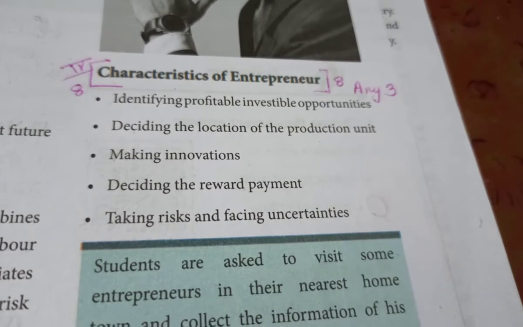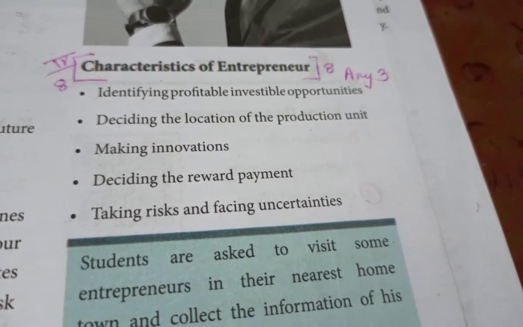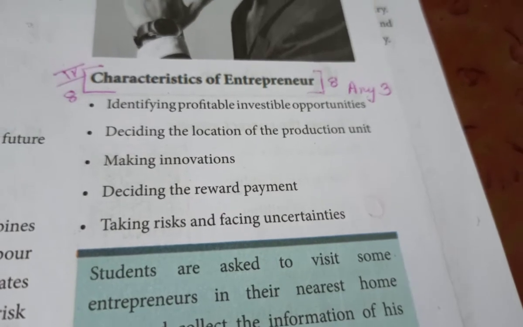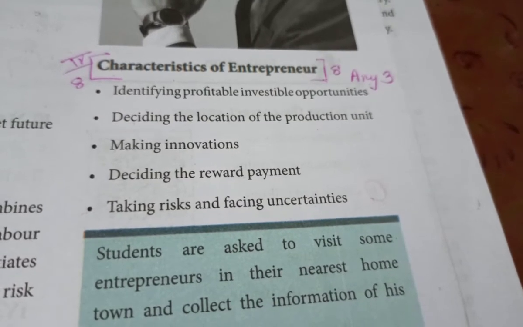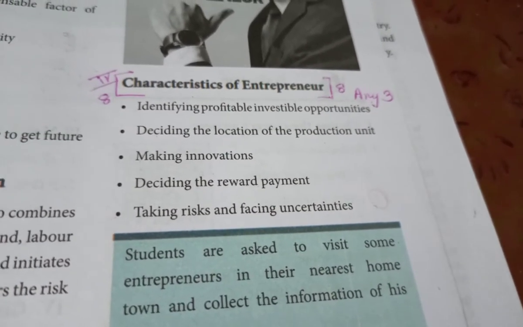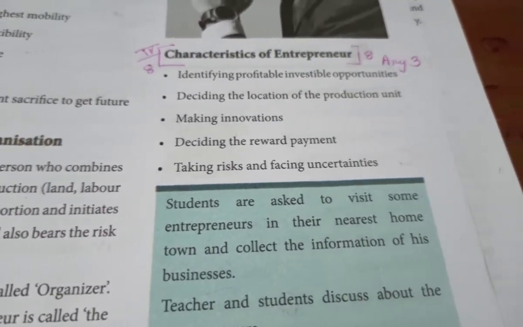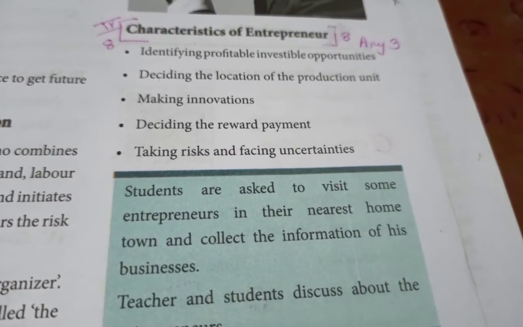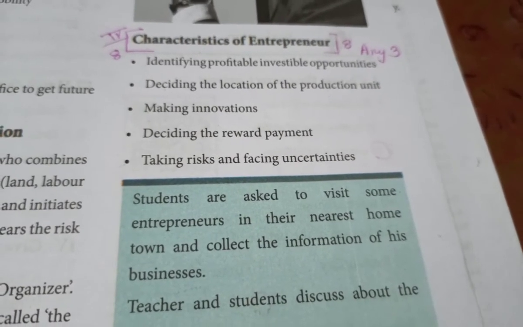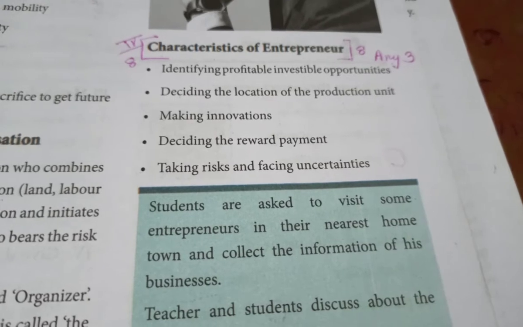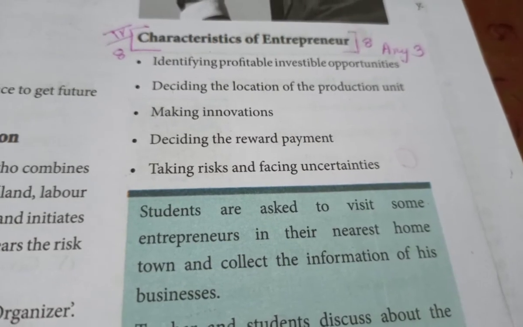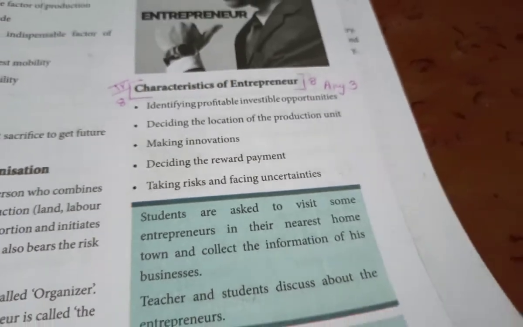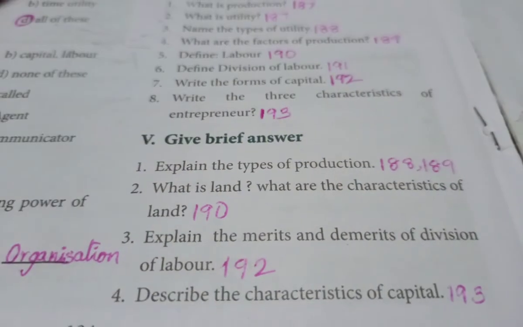So he first identifies profit. Second, deciding the location of the production unit. They will decide the place where the production has to be done. Then making innovations, that is finding new methods and ways of production or products. Then deciding the reward payment, like salary or prices or increments and incentives for the workers or the people. Then taking risk and facing uncertainties. When they spend all the money on the factories, they become the risk takers.